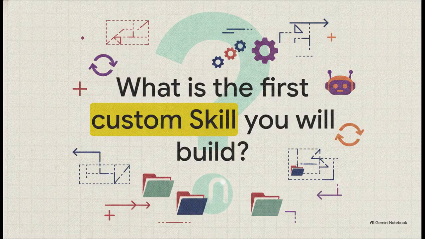We've seen how these skills transform endless, repetitive prompts into dynamic, repeatable tools that save you massive amounts of time and seriously level up what your AI can do. You've got the blueprint, you've seen the official templates, and you know what the community is already doing. So I'm going to leave you with one final question to think about. Now that you know this execution layer is entirely in your hands, what is the very first custom skill you are going to build?